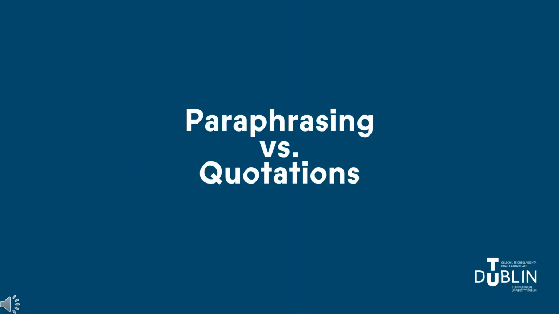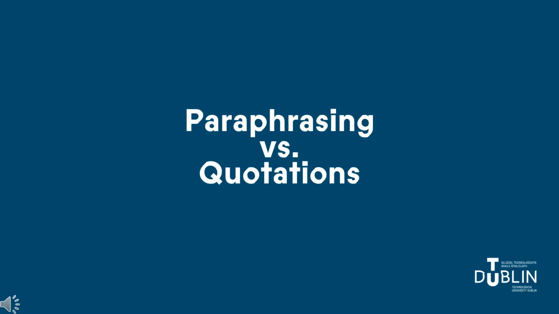Two concepts that are very important in any referencing system are paraphrasing and quoting, or using quotations. Paraphrasing means to state someone else's work in different words, especially in a shorter or simpler form to make the meaning clearer, thus restating someone else's thoughts or ideas in your own words. When you quote, you include the words and ideas of others in your text exactly as they have expressed them in the work you have consulted.